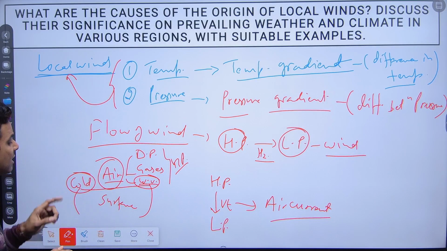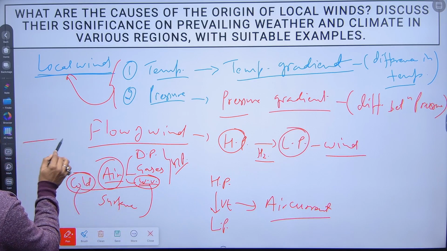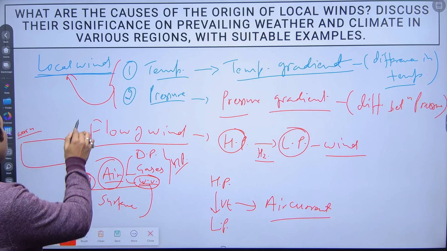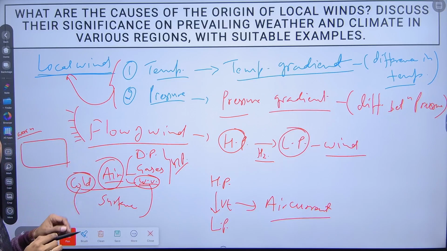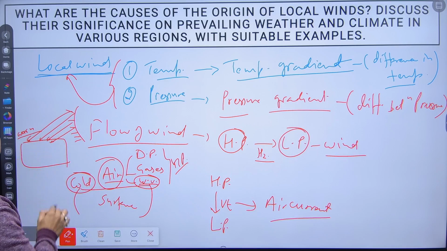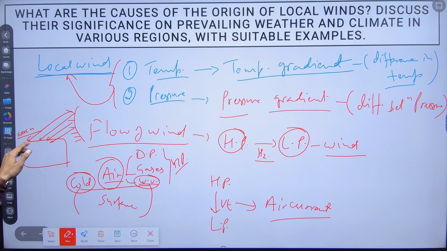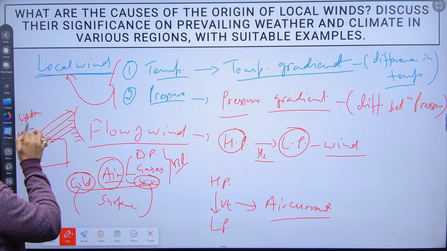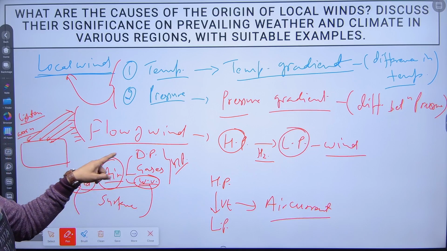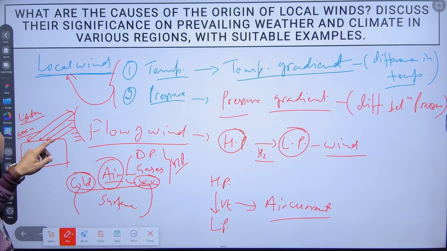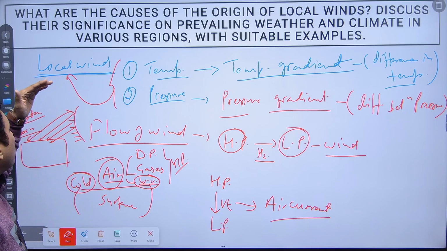There is another case I will explain to you. Just wait a moment. Just imagine there is a surface area, and here it is warm. And how is the warmth created? Due to the sun. When the sun's insolation is absorbed by the surface area, the air found at the surface area will be lightened. How is it going to lighten? Because again the composition of air is there. In the composition of air there will be water vapor, and due to the sun's insolation, it will evaporate.